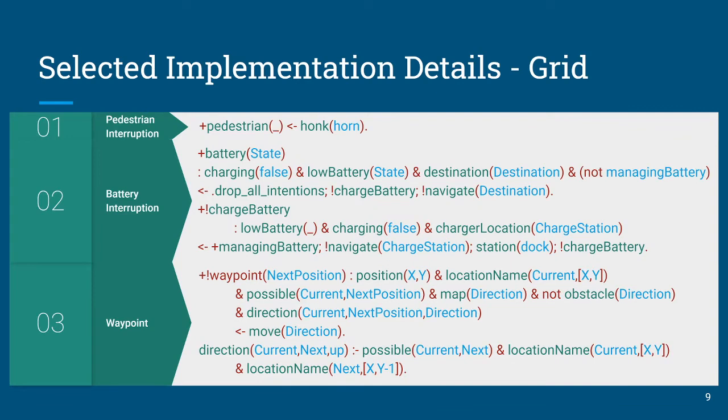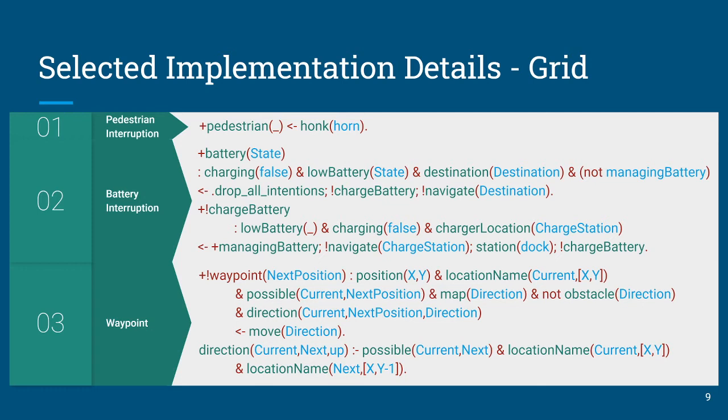So looking at the grid, noticing waypoint in red at the bottom, we're going to get to that in a moment. That's where we control the agent's movement. But at the top of the screen here, we've got pedestrians as an interrupting belief-triggered plan, and it simply honks the horn. If you're honking the horn, the agent's not moving. And then the pedestrian will hopefully get out of the way, but if it doesn't, you'll sit and just keep honking your horn.